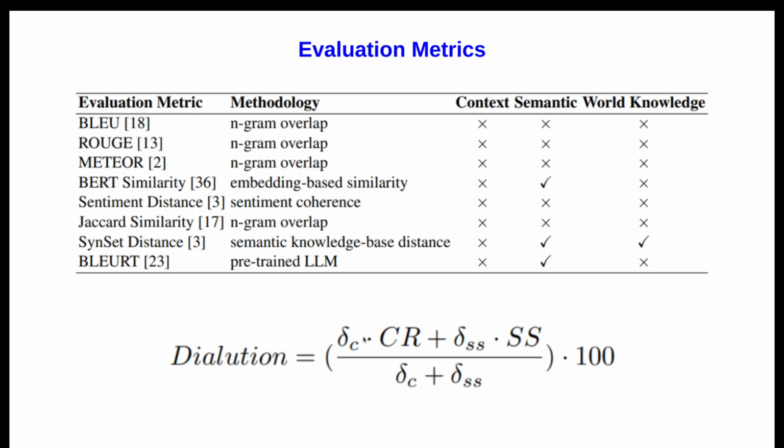If you see a chit-chat scenario where context matters not much, given whatever has to be generated, entropy used to be very high. But in a task-oriented setting, each response has to be very close to the previous utterances, so entropy is quite low. So this CR and SS weighting depends on the nature of the dataset or the dialog setting we have. If it is a persona-based or chit-chat setting, this weightage should be high. So this is the parameter that the evaluation metric gets out of it.